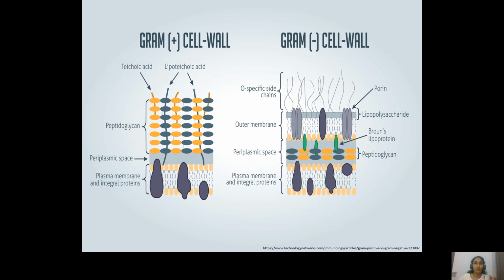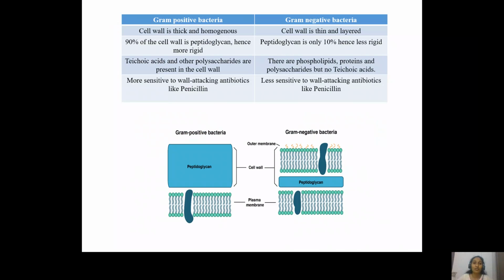Now, when we try to differentiate between gram-positive and gram-negative bacteria, in gram-positive bacteria the cell wall is thick and homogeneous. On the contrary, in gram-negative bacteria the cell wall is thin and layered. The gram-positive cell wall contains teichoic acids and other polysaccharides which are absent in gram-negative bacteria. Instead, gram-negative bacteria contain phospholipids, proteins, and polysaccharides.